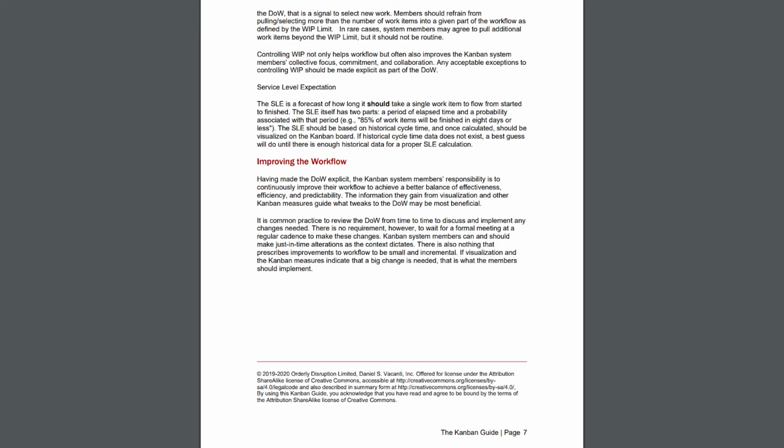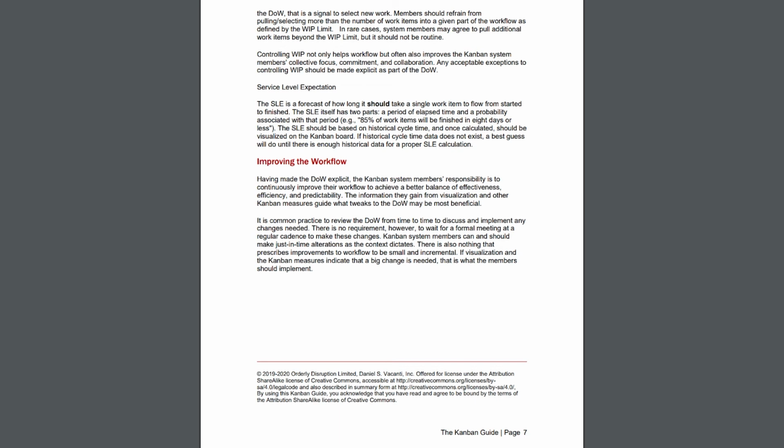It is common practice to review the definition of workflow from time to time to discuss and implement any changes needed. There is no requirement, however, to wait for a formal meeting at a regular cadence to make these changes. Kanban system members can and should make just-in-time alterations as the context dictates.